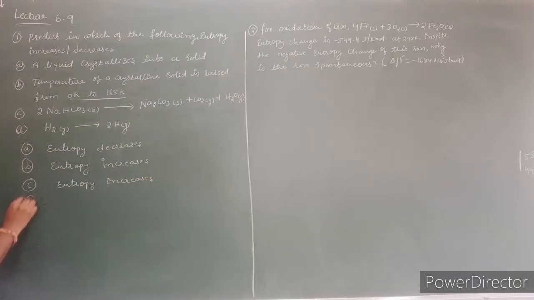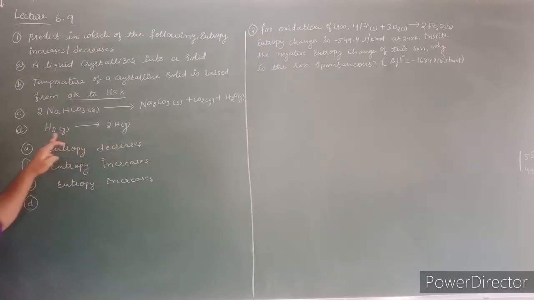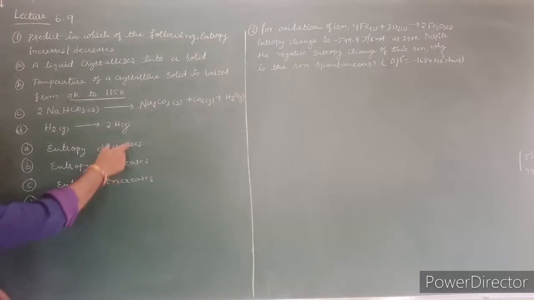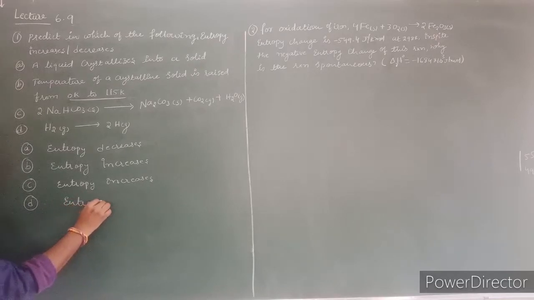Next, let us consider fourth condition. In fourth condition also he has given an equation. Before reaction, how many molecules are there? There is 1 molecule. After reaction, how many atoms are there? There are 2 gaseous hydrogen atoms. That means number of particles increases. Before reaction there is only 1 particle, but after reaction there are 2 particles. So entropy increases. Why? Because here randomness increases as number of particles increases. In fourth condition also entropy increases.